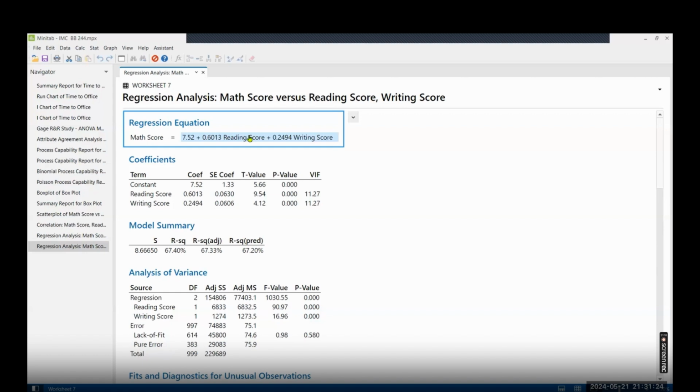Now question, please. That's how we do the regression. Yes, ask me, Gulistan. Sir, what about the error and the pure error?